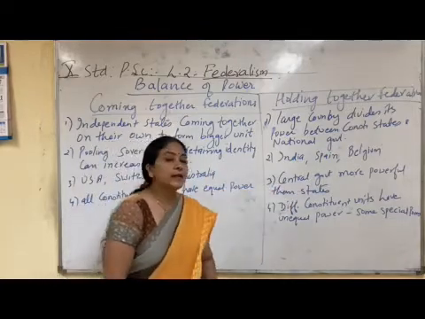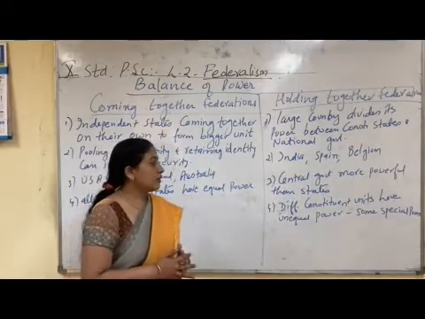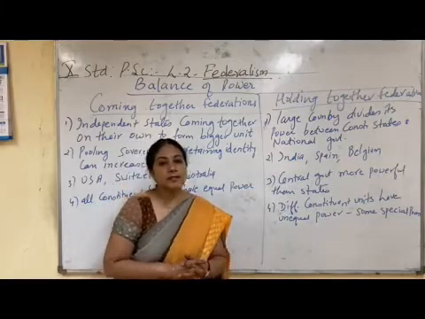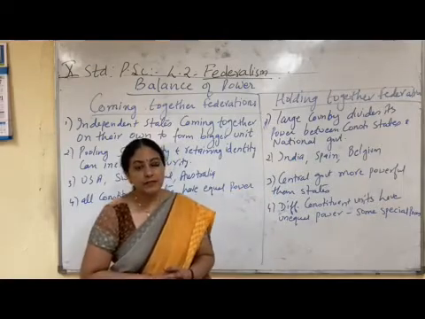and opposite to coming together federation, in holding together federation, the central government has more power than the states, and the different constituent units have unequal power, and some have special powers also. Here let us take the case of India and explain it further.